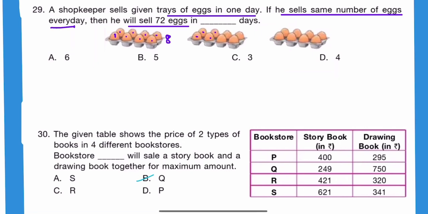The same for each of the three trays. So in total, 24 eggs in these trays. So 24 eggs are sold every day. So for 72, it means one day 24, second day 48, in the third day 72 eggs will be sold out. So 3 days are required.